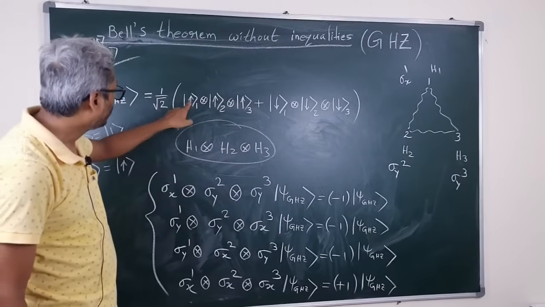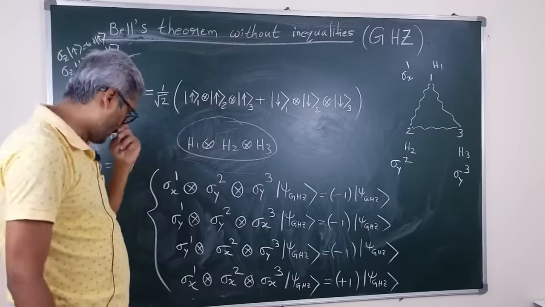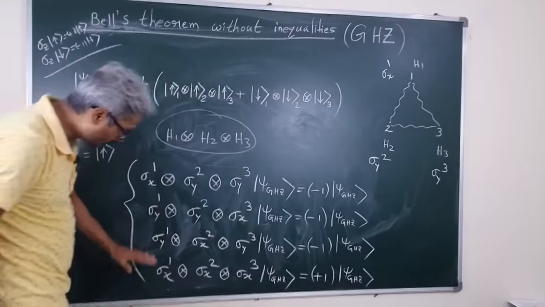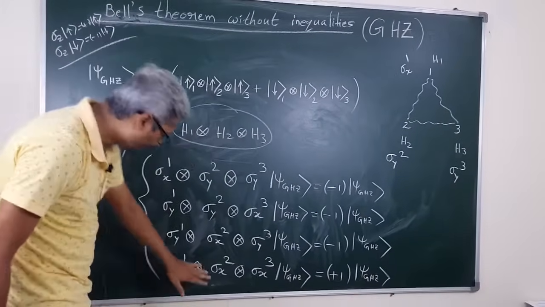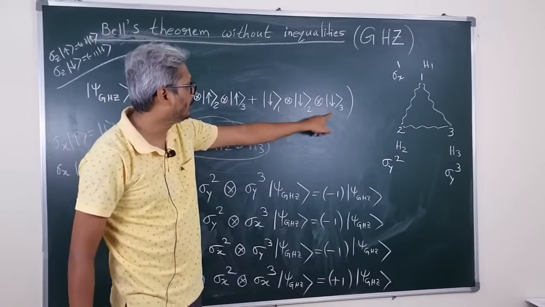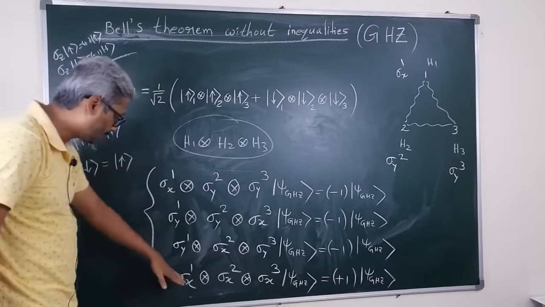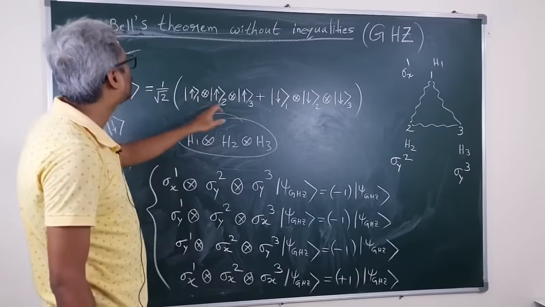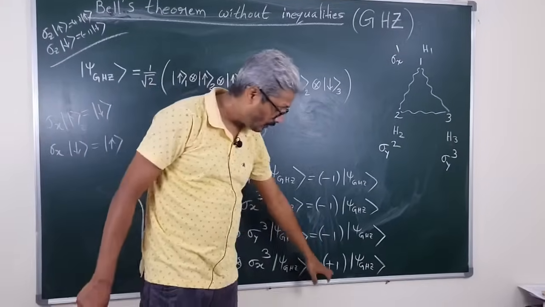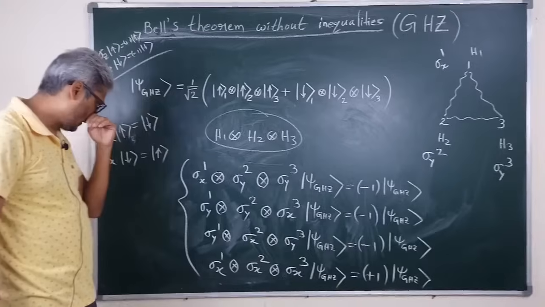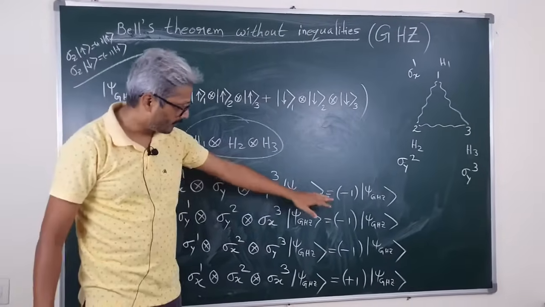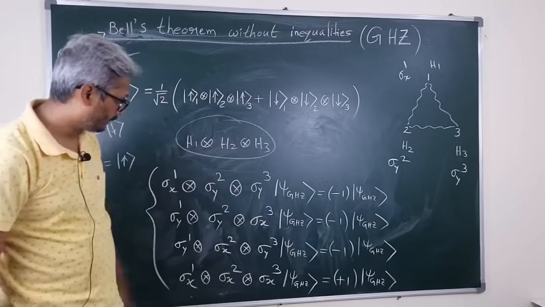So from this it will become down down down. And this operator will linearly act from the left on this part also. So when this operator acts on this, it will also flip these states. This down down down will become up up up. So after this operation, the state will become down down down plus up up up. So basically it remains the same state with eigenvalue +1. So in this way, using the Pauli spin algebra, one can verify the other eigenvalue equations also.